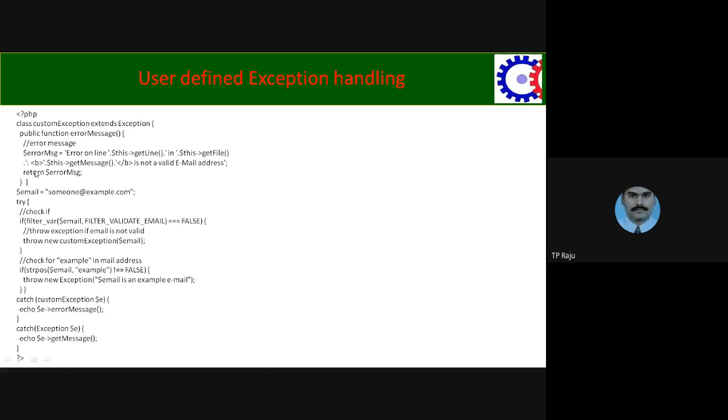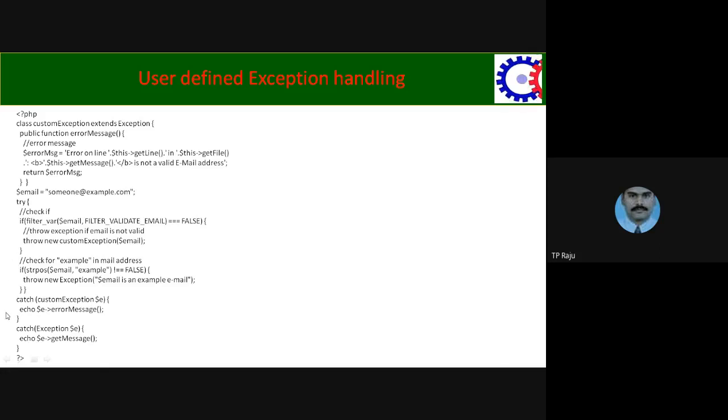We can put multiple catches to a single try. Here is the try block.